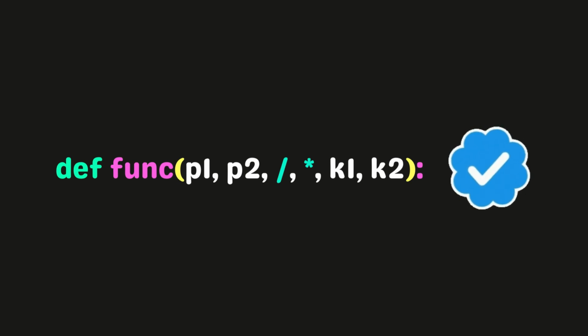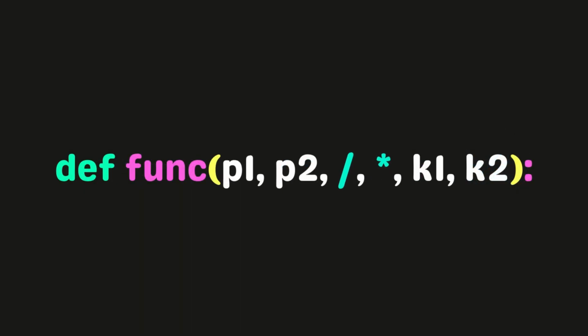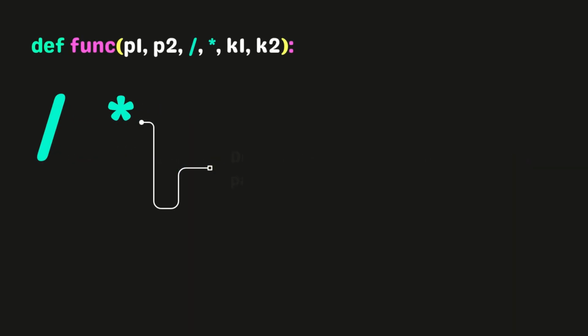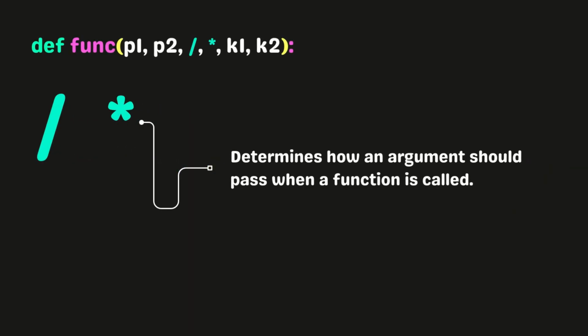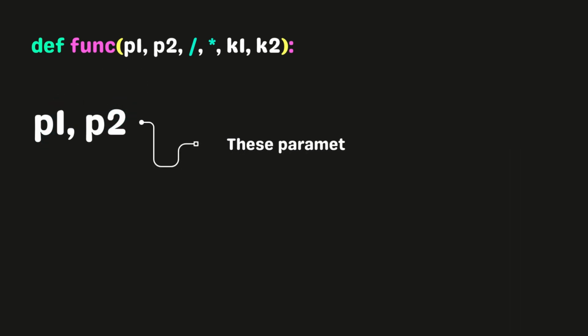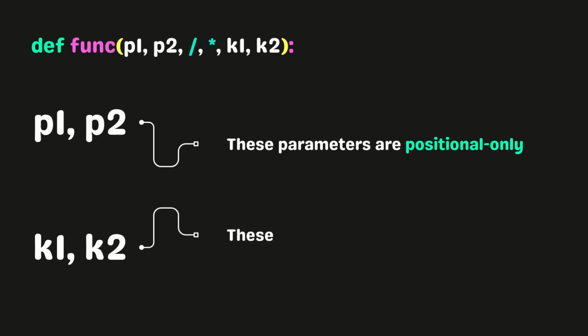Well, it appears normal to me, but you may ask what these special characters are doing in the function definition. In simple terms, these special characters determine how an argument should pass when a function is called. Elaborately, the parameters on the left side of the slash must be passed as positional-only arguments. In contrast, the parameters on the right side of the asterisk must be passed as keyword-only arguments.